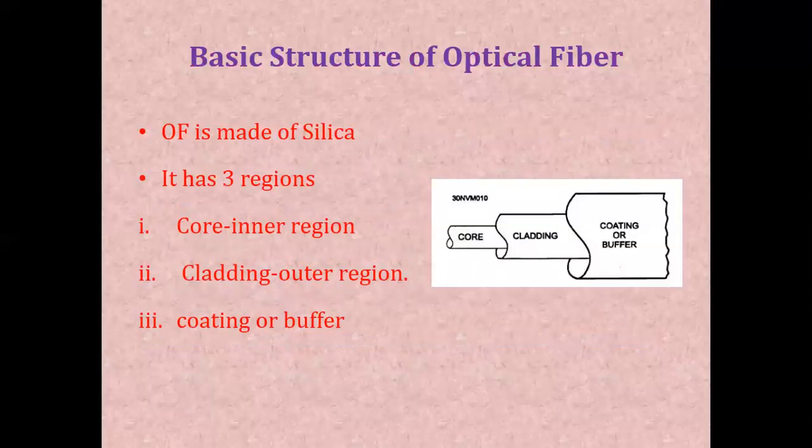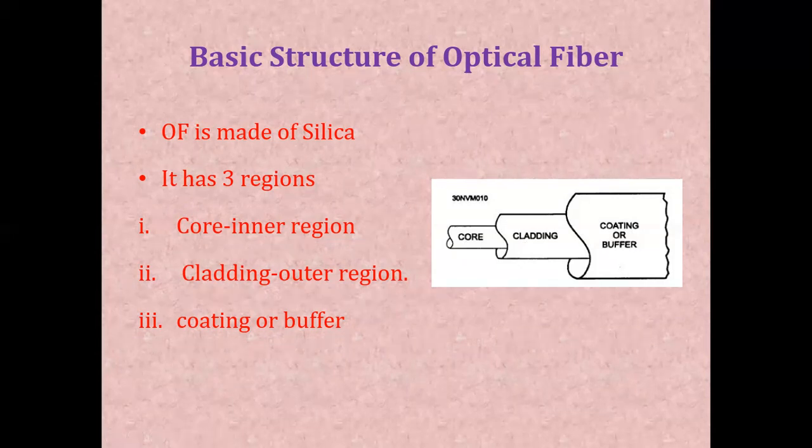Now let us see the basic structure of optical fiber. Already you know optical fiber is made up of silica, and it has 3 different regions. One is core, the innermost region. This core is surrounded by a cladding layer, which is the outer region, and the outermost layer is the buffer or coating or jacket. Core and cladding are the most important for the propagation of light. Of course, the buffer or jacket does not play any role in the propagation of light.